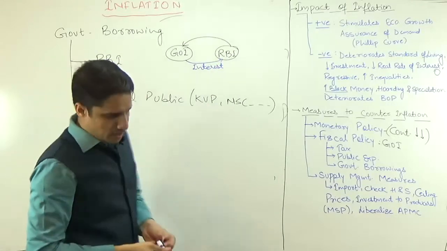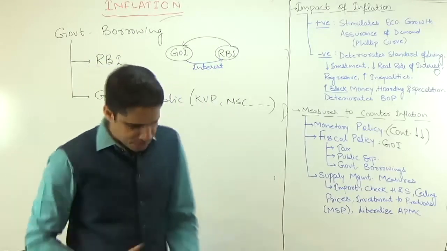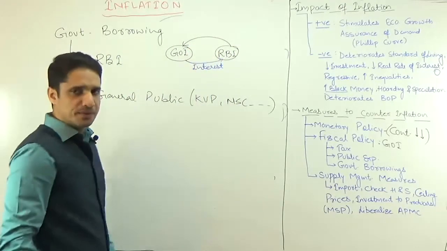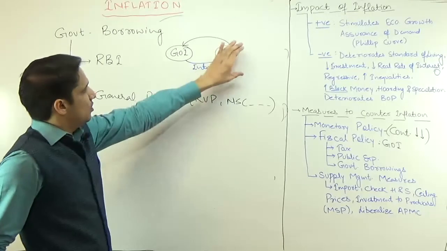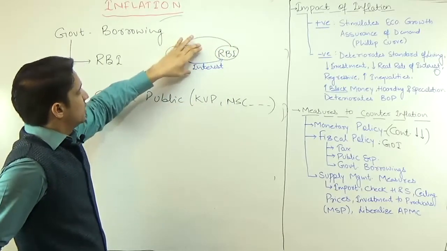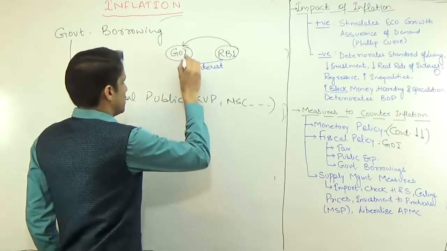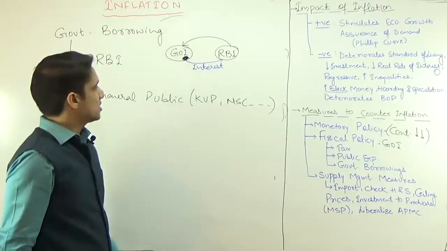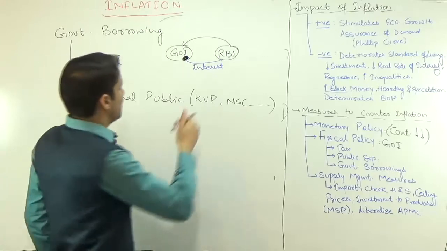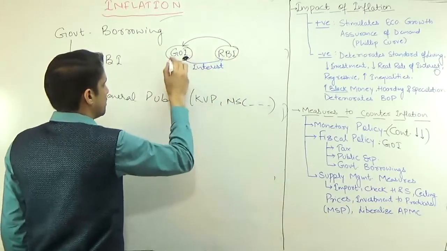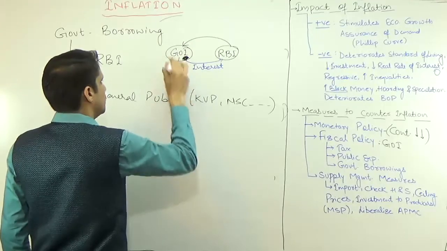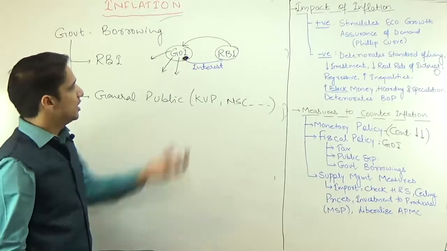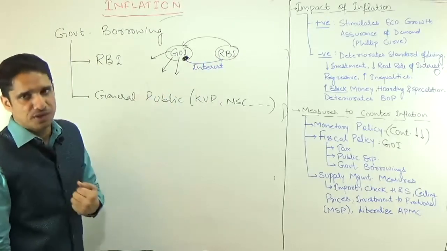And as per the normal economic rational man concept, if you are borrowing and paying some interest, you need this money. It is not possible that Government of India is borrowing from RBI and keeping this money in its locker safely. This does not make any sense. So why is Government of India borrowing from RBI and paying some interest? Because Government of India has to infuse liquidity in the economy. Government of India has to do some expenditure. That is why it is borrowing from RBI.